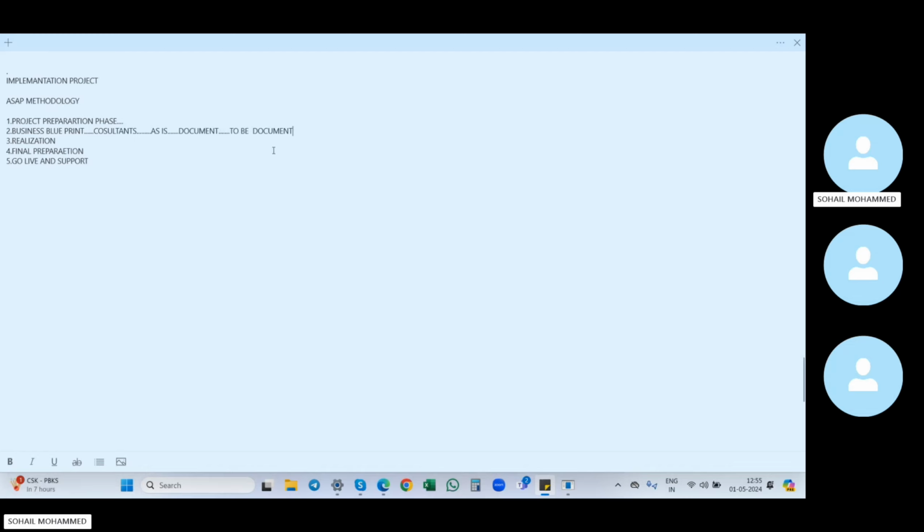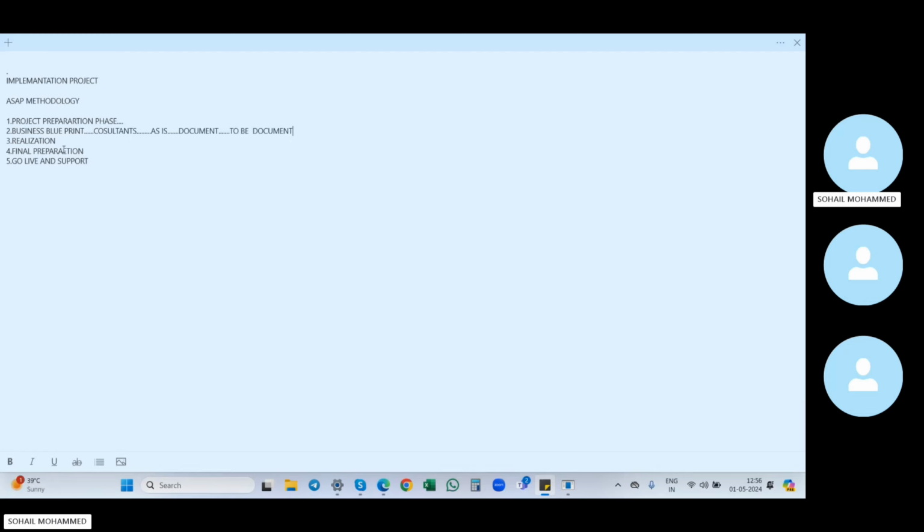After maintaining the to-be document, whatever changes we have made, we do the sign-off. Sign-off is nothing but saying we are done with this process, done with this phase. After sign-off, the project will move into another phase, the third phase, which is the realization phase.